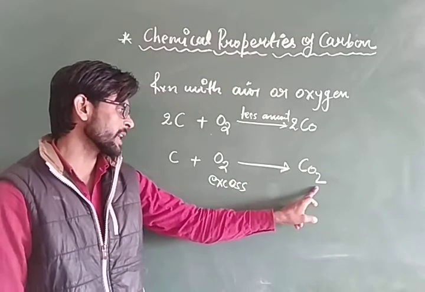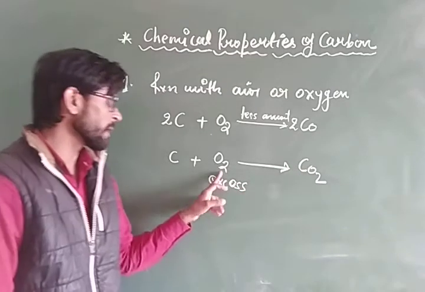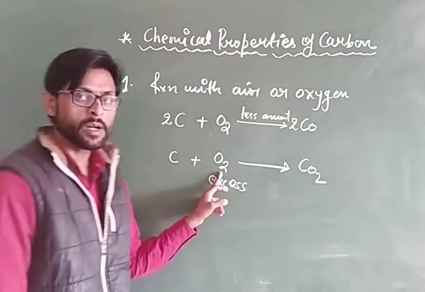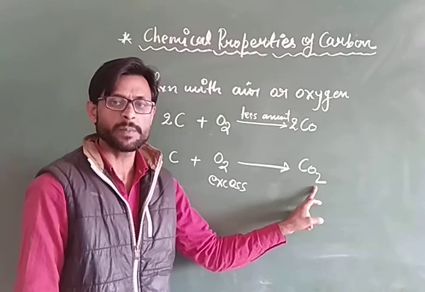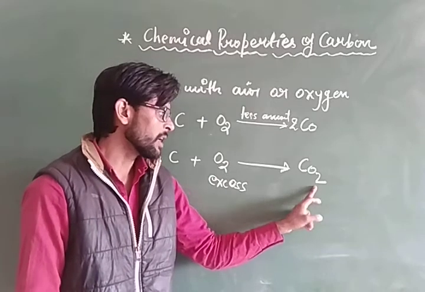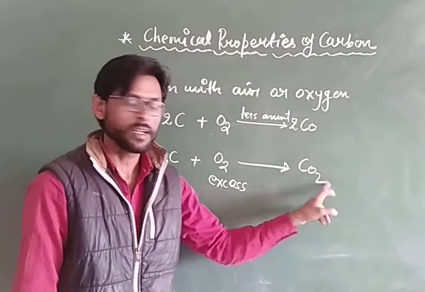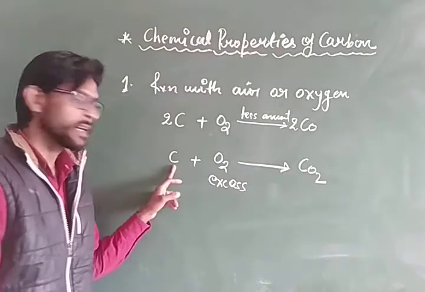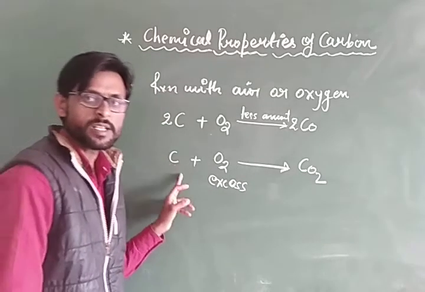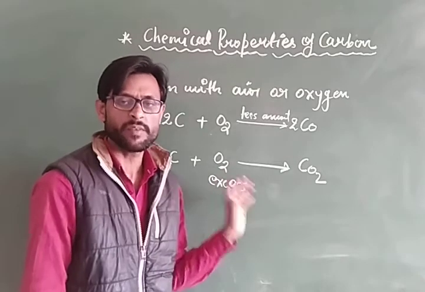Now balance the chemical equation. Here the number of oxygen atoms is 2 on the reactant side, and the same number of oxygen atoms are present in carbon dioxide on the product side. Carbon is 1 on the product side and carbon is 1 on the reactant side. So this is a balanced chemical equation.